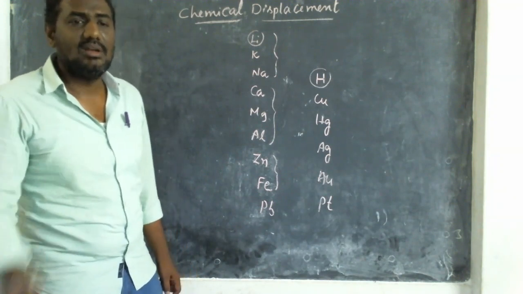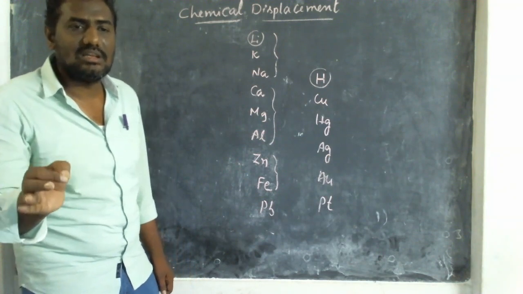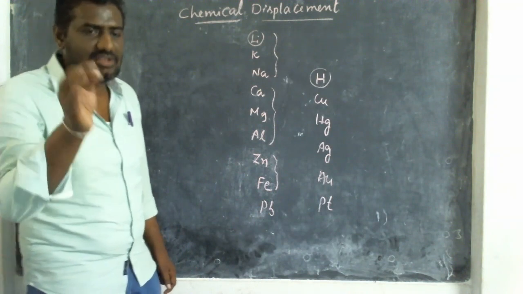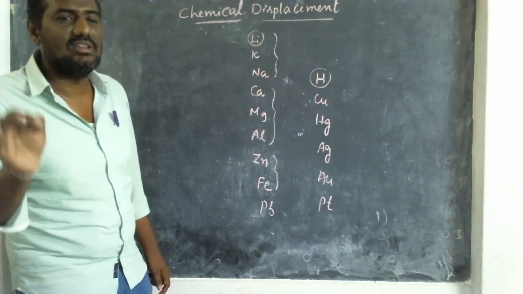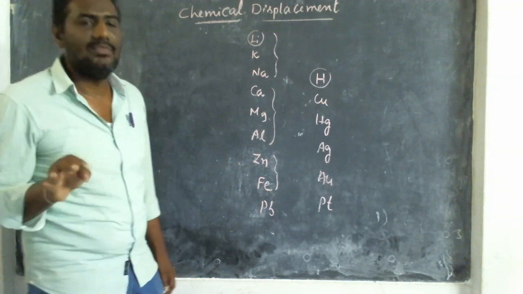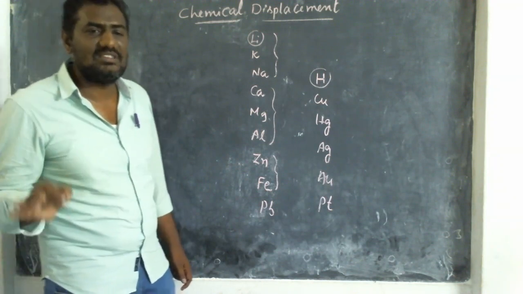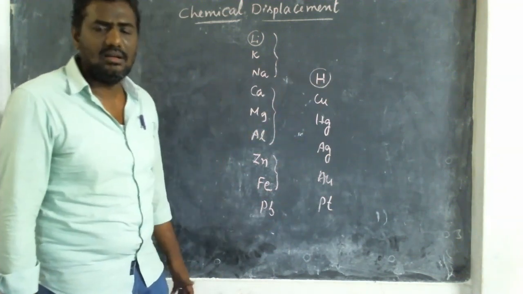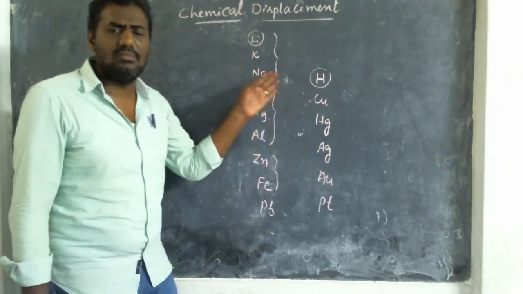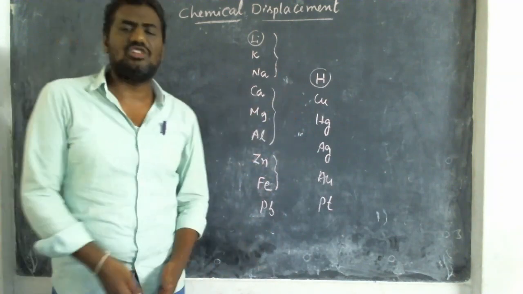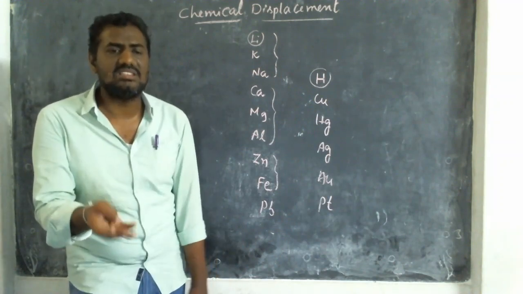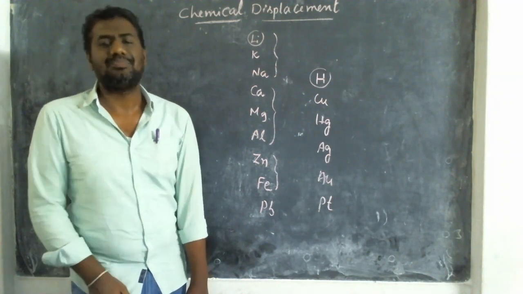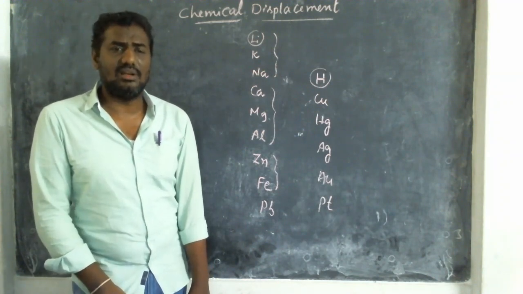How to learn the elements? Likna: Li means lithium, K potassium, Na sodium. Kajal: Ka calcium, G magnesium, L aluminium. Jaffa: Ja means zinc, Fa means ferrum. And next the elements are lead and hydrogen. These two we have to remember. The remaining are all costly elements: copper, mercury, silver. Next to silver, which is costlier, gold. Next to gold, what is the cost? Platinum. Like this, we must try to learn the elements.